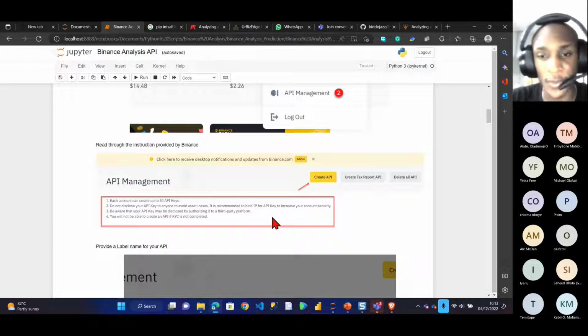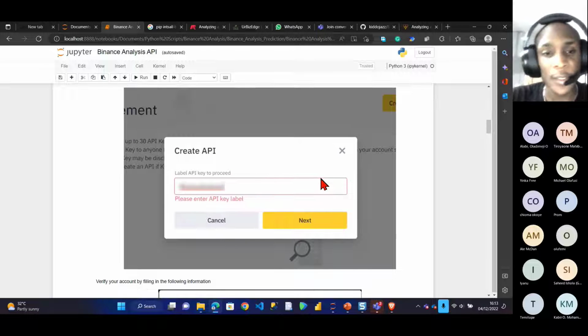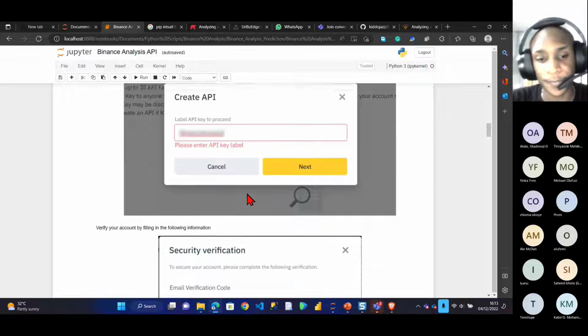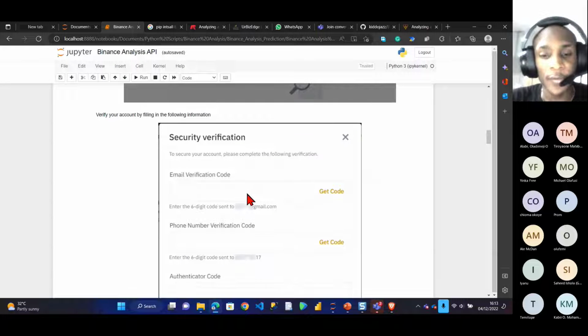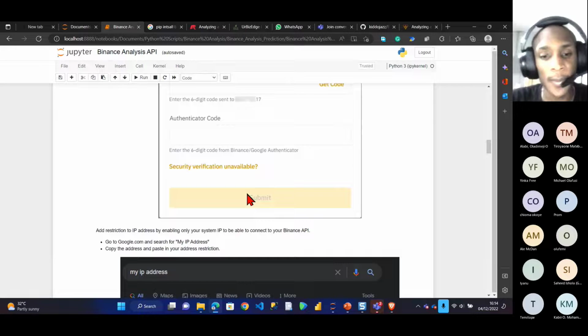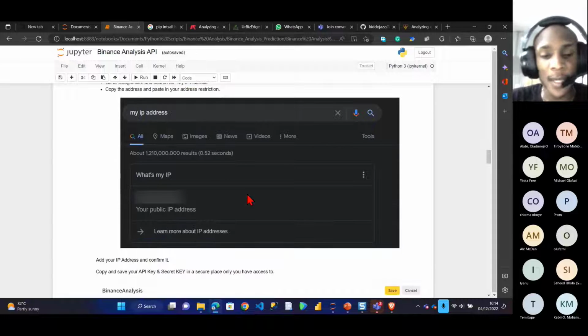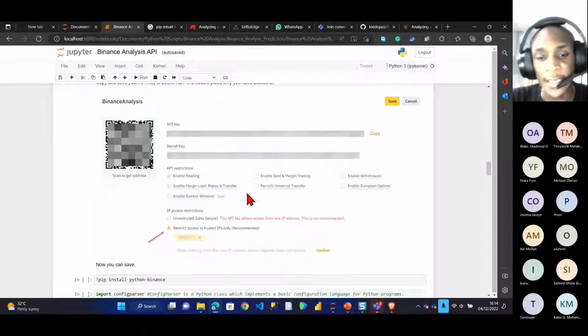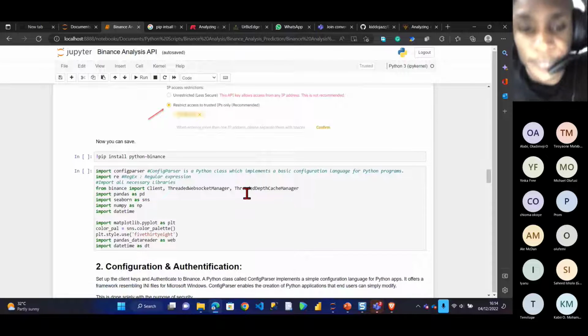This is the same file I'm using right now. You click on create an API, add a label, which is your API name, and go to the security verification. This is the authentication stage where they send you a code to your email, your phone number, and an authenticator app. You also add an IP address if you want an extra level of protection. And that's all. So let's start proper.